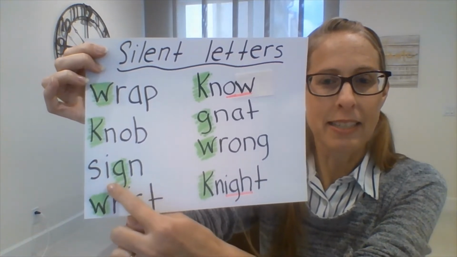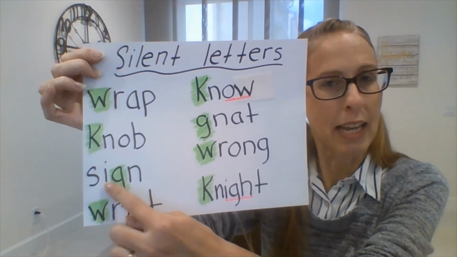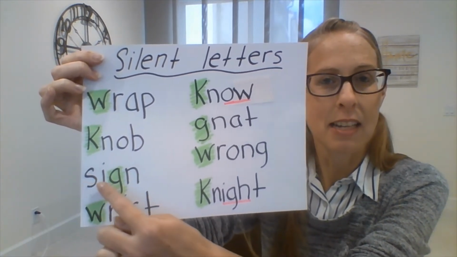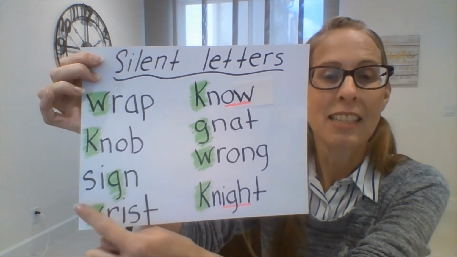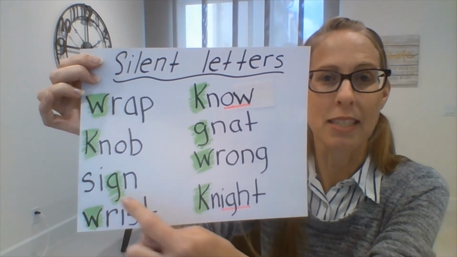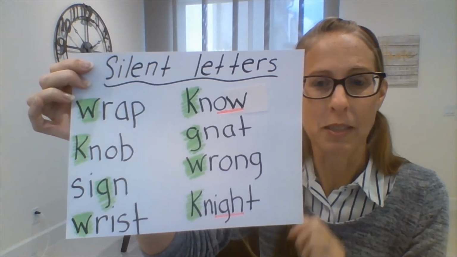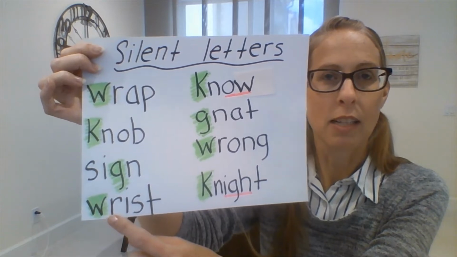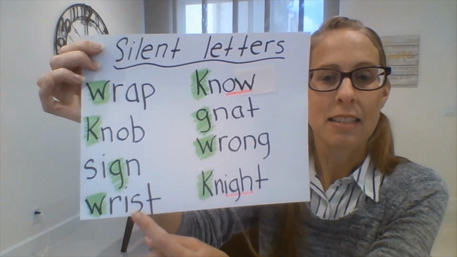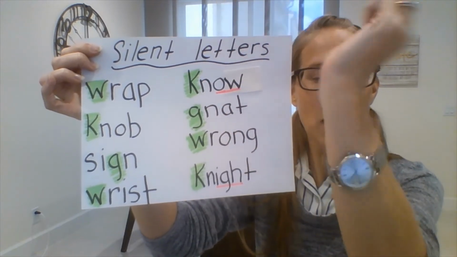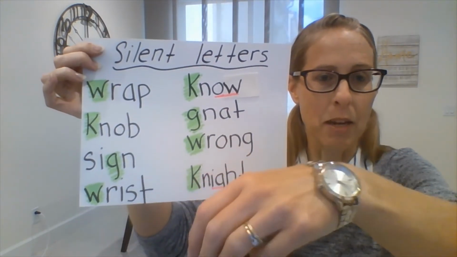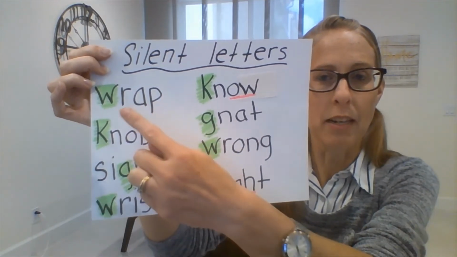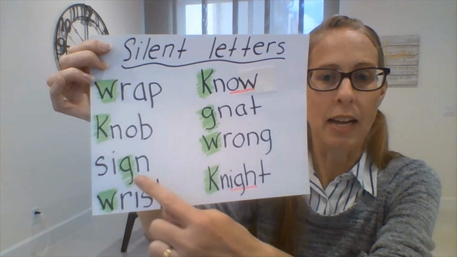Next one. Even though it looks like it would say a short I, it makes the long I sound. The long I, remember, is I. So, s, I, sign. Okay, there was a sign that said stop on the road. Okay, next one, don't say the silent letter. R, I, st. My wrist has a watch on it. Well, okay, now it's on my wrist. Wrist, your wrist. So again, wrap, knob, sign, and wrist.